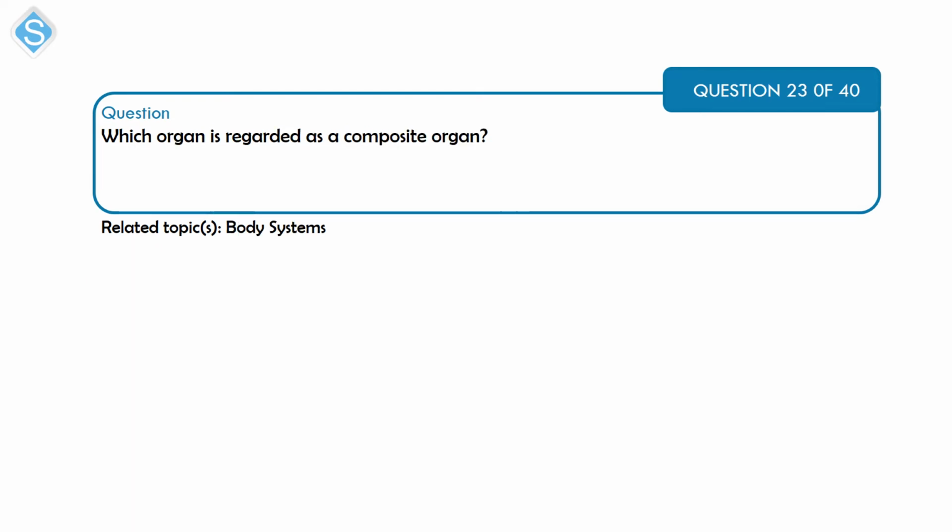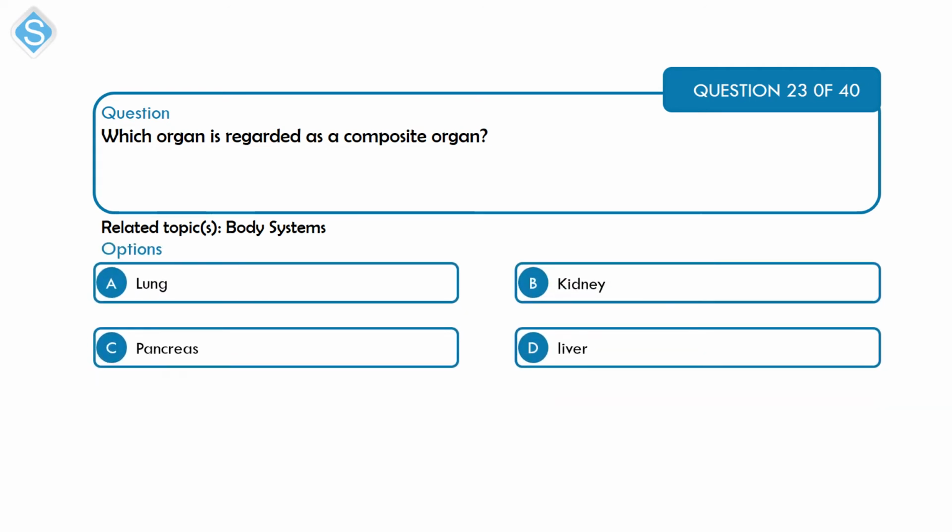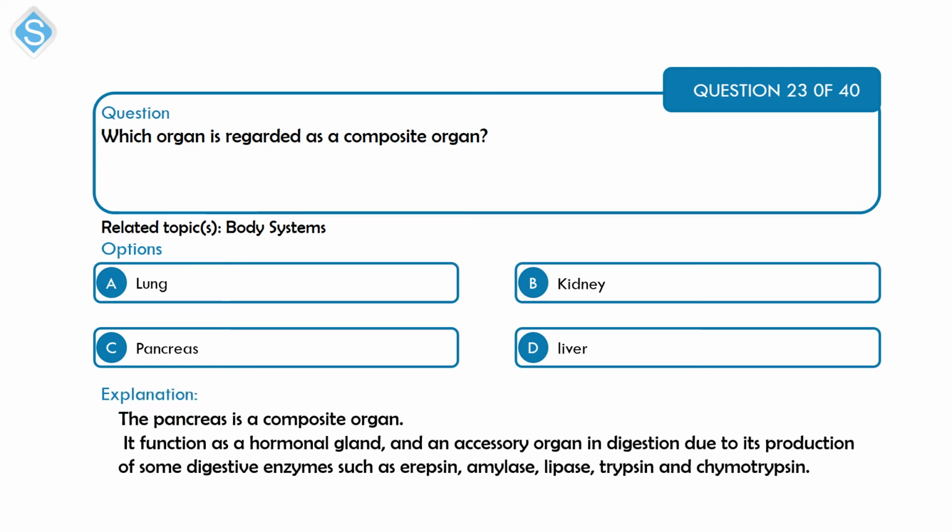Next on body systems. Which organ is regarded as a composite organ? A, lung; B, kidney; C, pancreas; and D, the liver. So composite organs are organs that play more than one role or function, that is functioning in, say, more than one system. So the pancreas is a composite organ. It functions as a hormonal gland and also as an accessory gland in digestion, because it secretes the pancreatic juice, which contains some digestive enzymes.